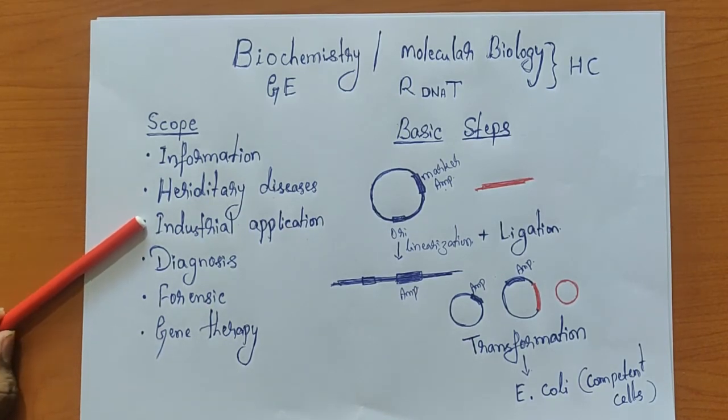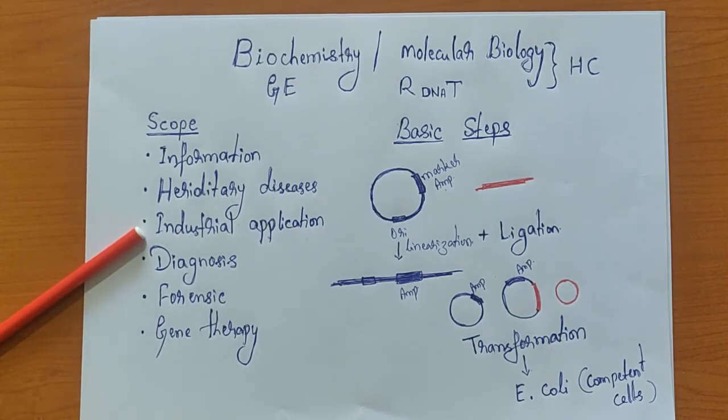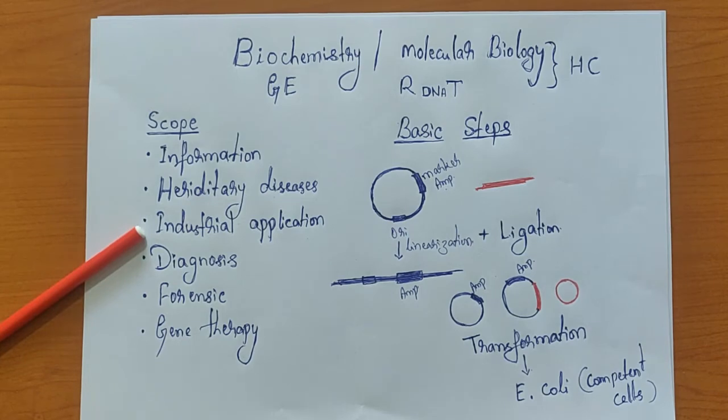Apart from that, we have a lot of industrial applications. One of the best examples which everybody appreciates is the production of insulin. Because we have diabetes, and it is known that by 2025 or 2030, India is going to be considered the diabetic capital. In diabetes, we have two kinds: type 1 diabetes, which is insulin dependent, and type 2 diabetes, which is insulin independent. In type 1 diabetes, the only way we can treat the patient is by administering insulin.